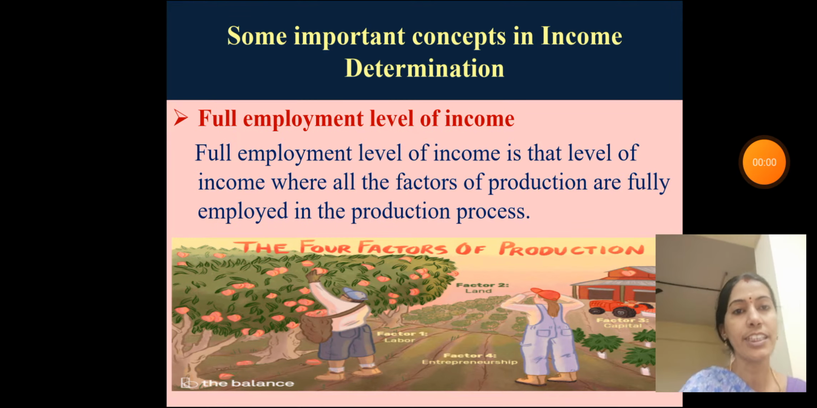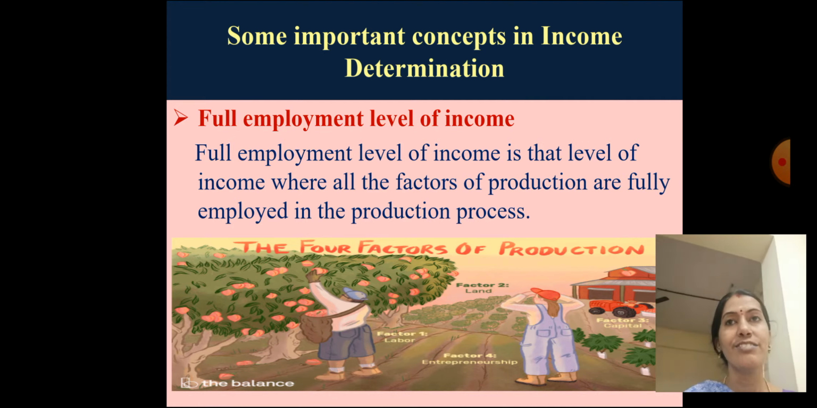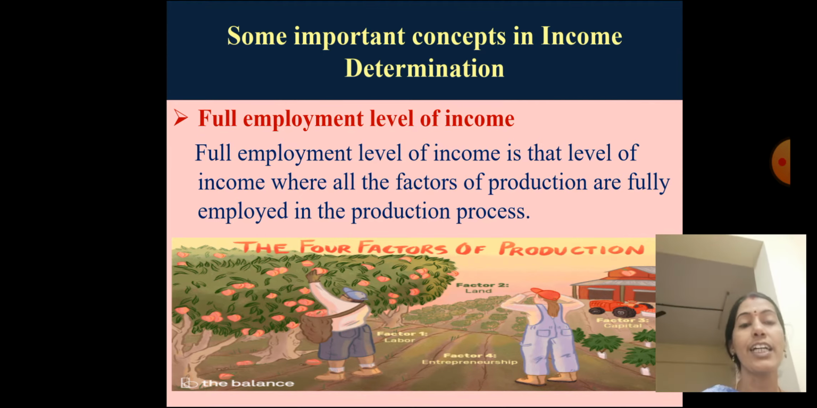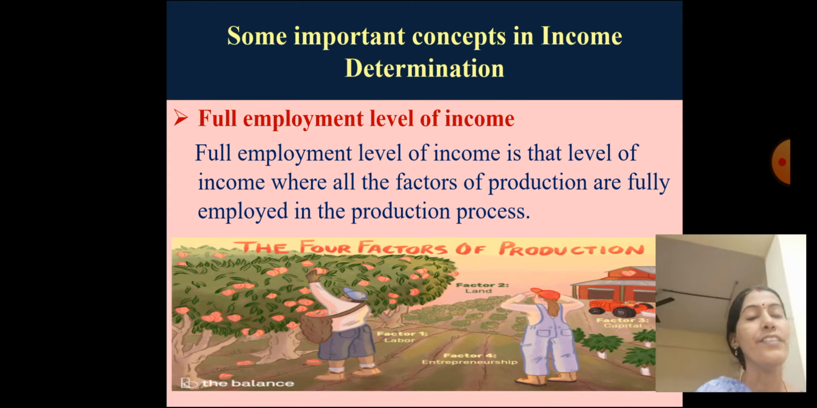Yes, good morning children. Now we are in the determination of income and employment chapter, and the first two concepts we have discussed. Before going to that, I will tell you the level of income depends on the aggregate demand of an economy. The aggregate demand is influenced by two variables, which are consumption and investment. And we have discussed consumption and investment.